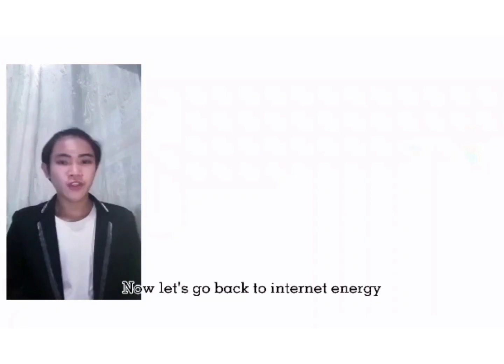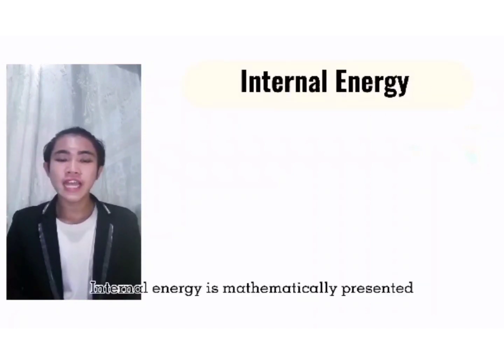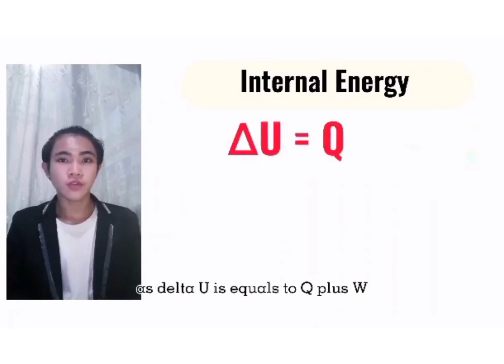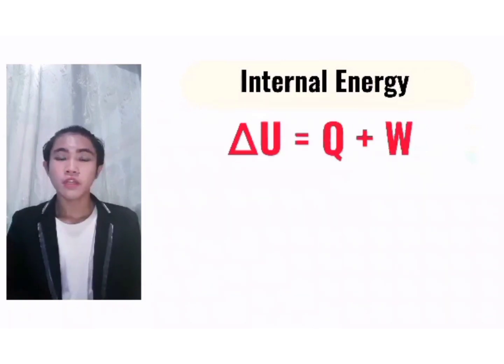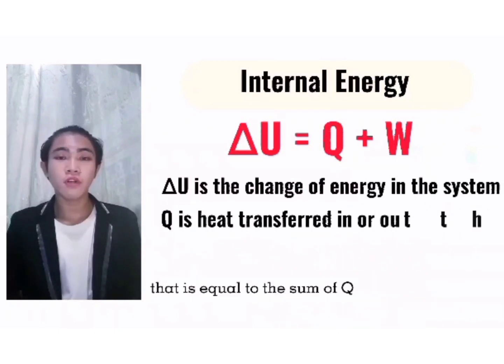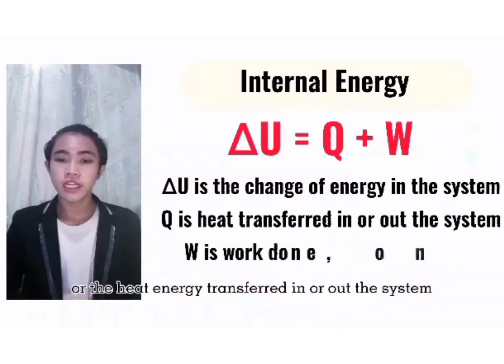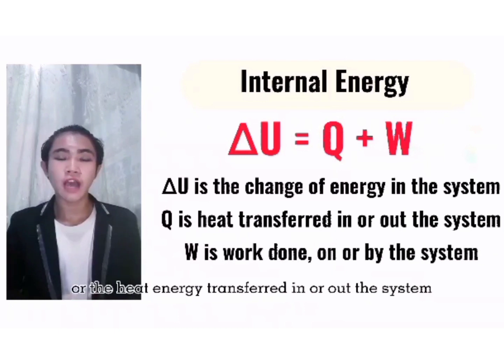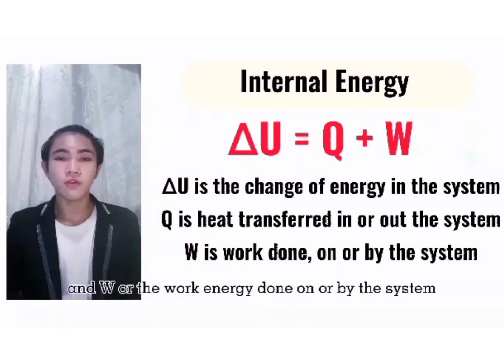Now let's go back to internal energy. Internal energy is mathematically represented as delta U equals Q plus W, where delta U is the change of energy in the system that is equal to the sum of Q, or the heat energy transferred in or out of the system, and W, or the work energy done on or by the system.